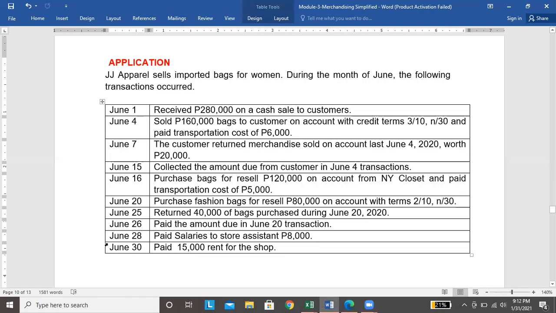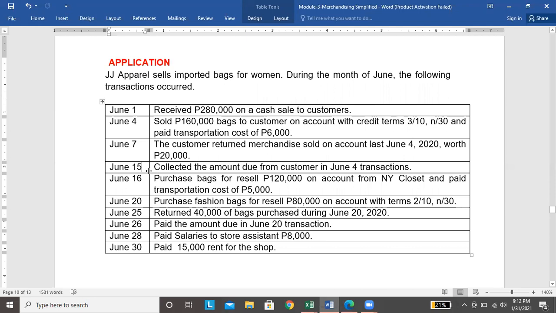Okay, but please observe. Ang collection ay nangyari noong June 15. We have our credit terms na 10 days. Pag nakapagbayad daw yung customer within 10 days from the invoice date, magbibigay tayo ng 3% discount.